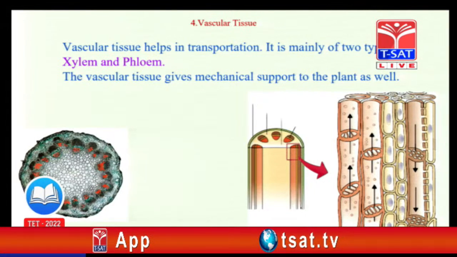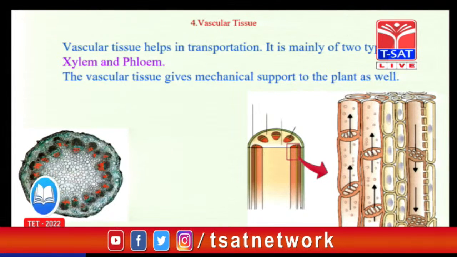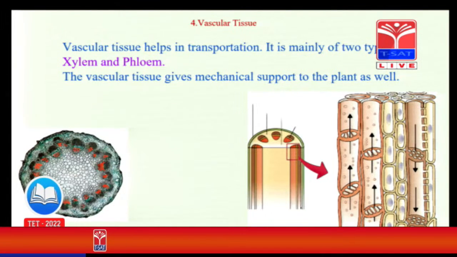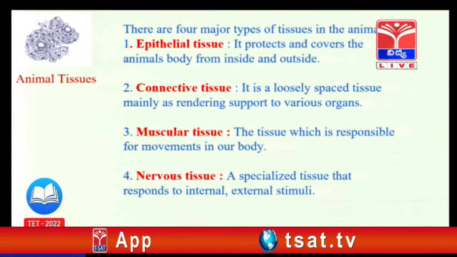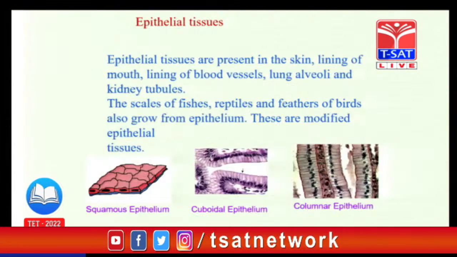And this is vascular tissue. This is for conduction of the food materials and water. Water conducts through xylem and food materials conduct through phloem. And these are the animal tissues. 4 types of animal tissues are there: epithelial tissue, connective tissue, muscular tissue, and nervous tissue.